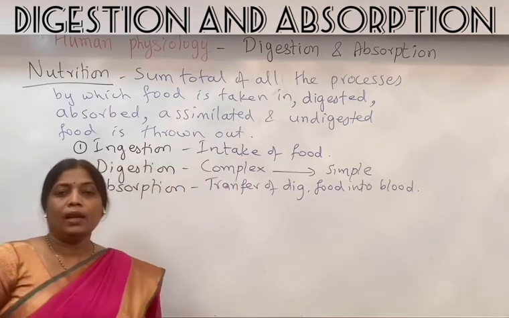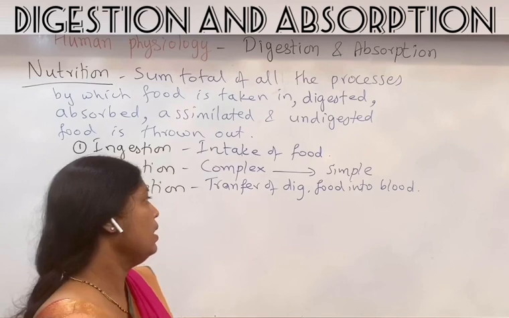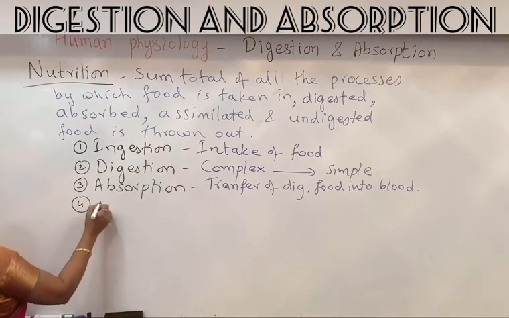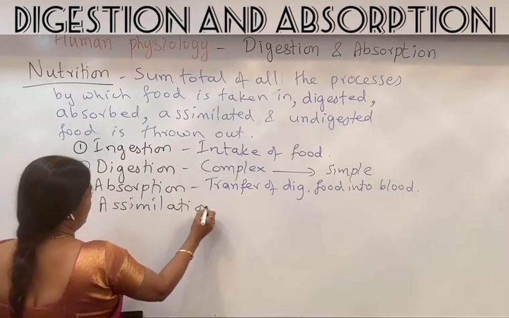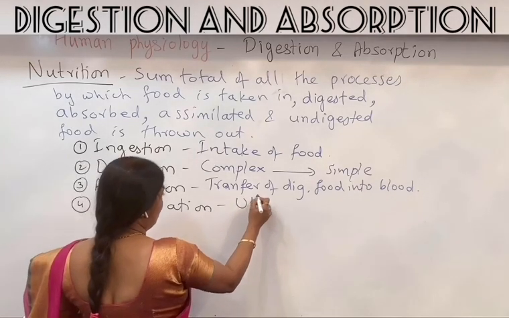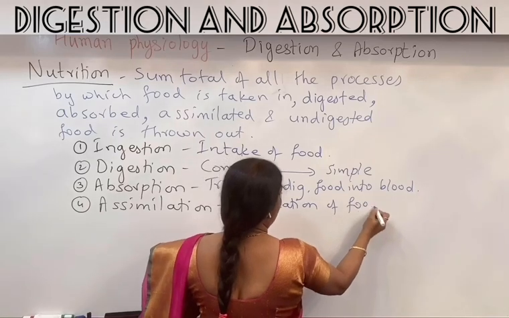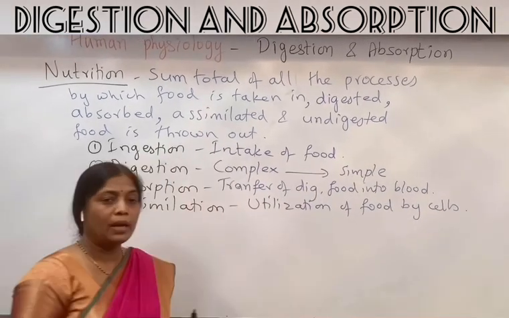The blood will carry this food to all the parts of the body, to each and every cell, tissue, and organ, where the cells will use it, and this utilization of the food by the cell is called assimilation. So assimilation is utilization of food by cells, or you can say utilization of food by the body.